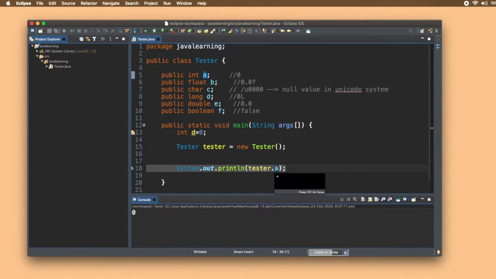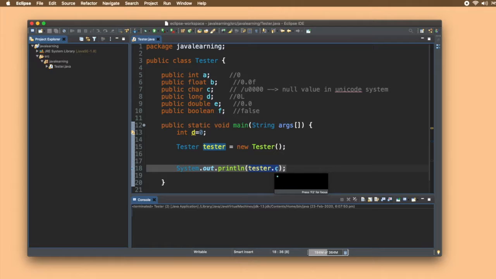Now let's try with b. Save it and run it, and you can see 0.0 is printed. This f here denotes that it is a float value. Next is c. Let's give it c. Save it and run it, and you can see nothing is printed because this denotes a null value. So null is not printed, it is a null value, nothing.